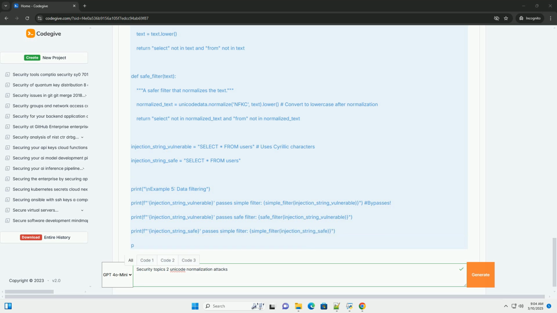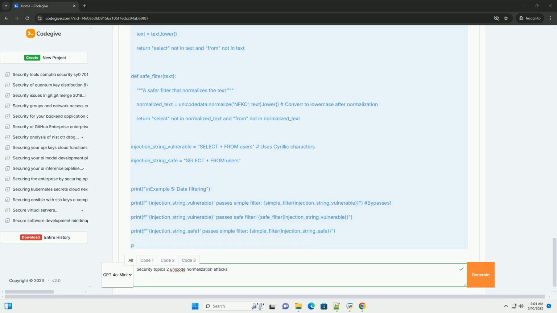File upload vulnerabilities. Many file upload vulnerabilities have been reported that exploit Unicode normalization. Attackers have used specially crafted file names to bypass file name filters and upload malicious files. This emphasizes the importance of normalizing file names before validation. SQL injection. Though less frequent, it's possible to construct SQL injection attacks using Unicode characters that bypass filters, as demonstrated in the code example.